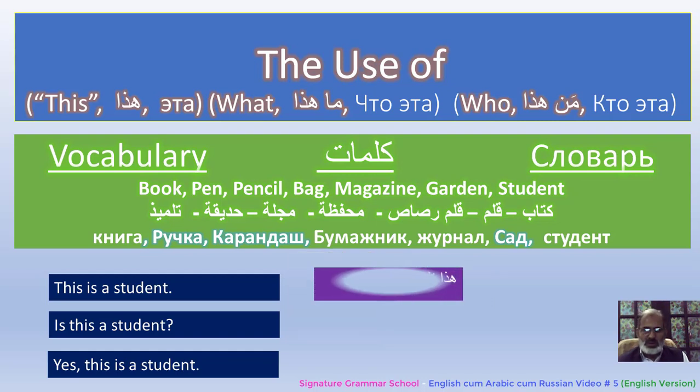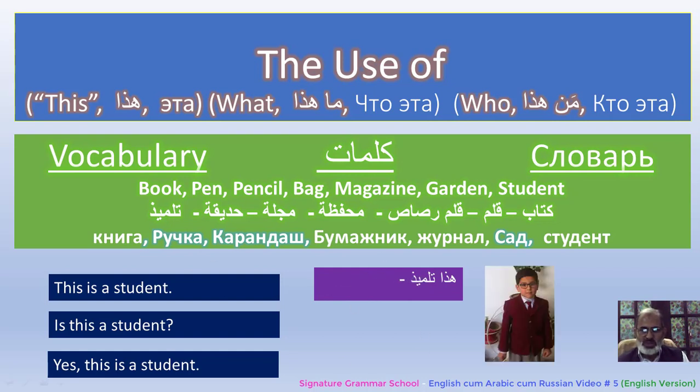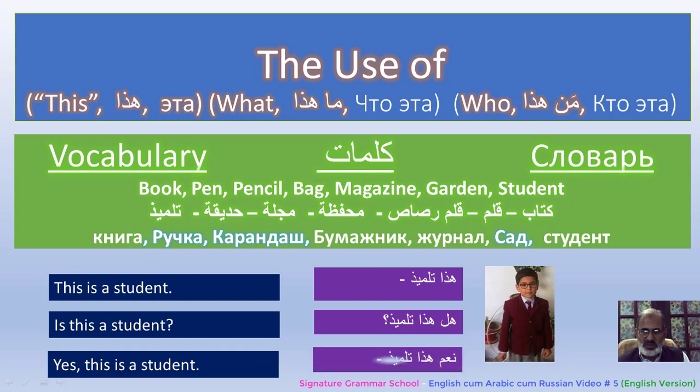In Arabic, haza tilmizun. Tilmiz for student, it's written here in the vocabulary. And when we want to ask about him, hal haza tilmiz, or we say man haza. Man for human being. Man haza, or hal haza tilmiz. And in answer, if it is yes, nam is for yes, nam haza tilmiz.